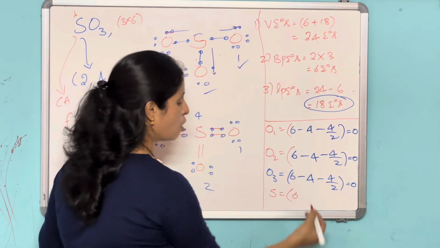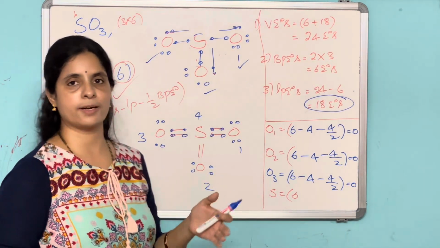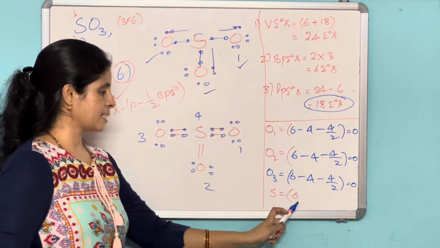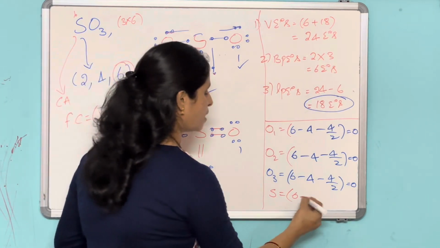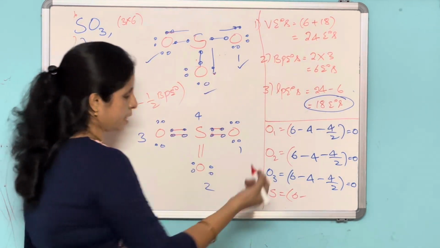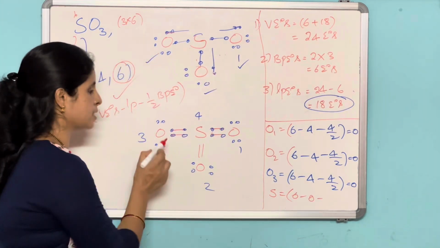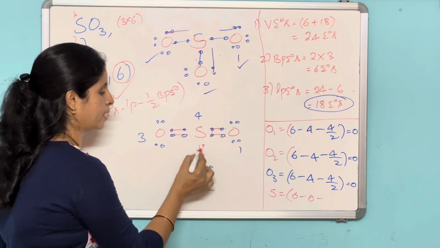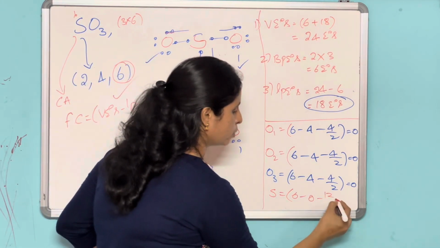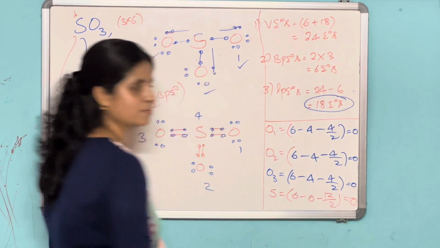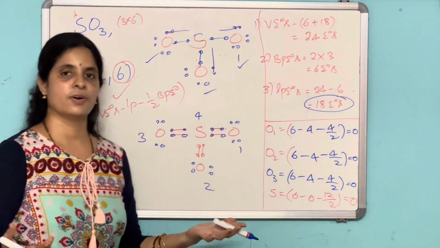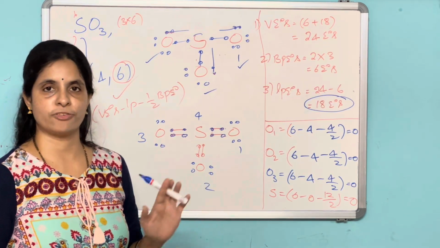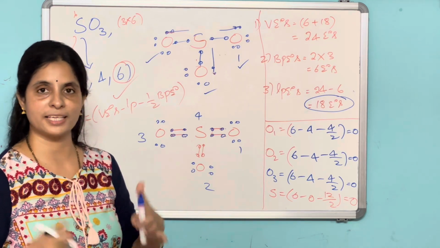And now for the sulfur also you calculate the formal charge. Sulfur also belongs to the 6th group. Both the atoms, oxygen and sulfur, belong to the same group. Valence electrons: 6 valence electrons minus, here, how many lone pairs? 0, minus how many bond pairs? 1, 2, 3, 4, 5, 6, 7, 8, 9, 10, 11, 12. 12 by 2, which is equal to 0. So this is the way of writing the Lewis dot structure for sulfur containing compounds or ions.